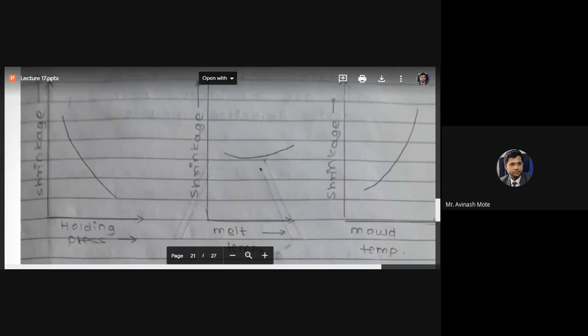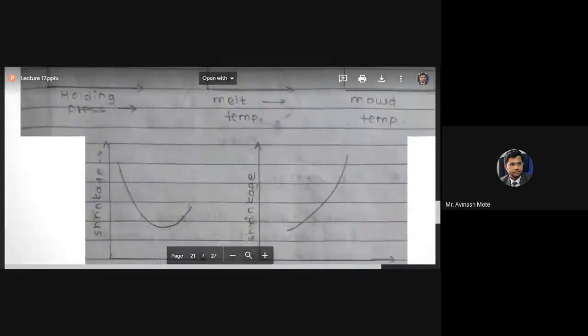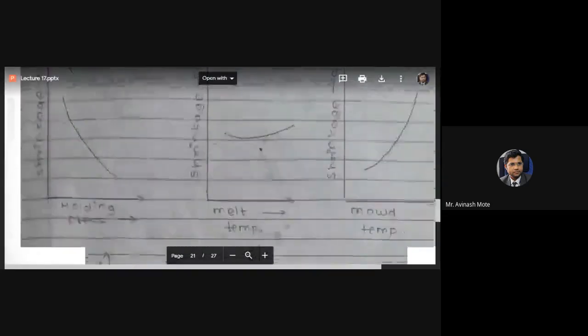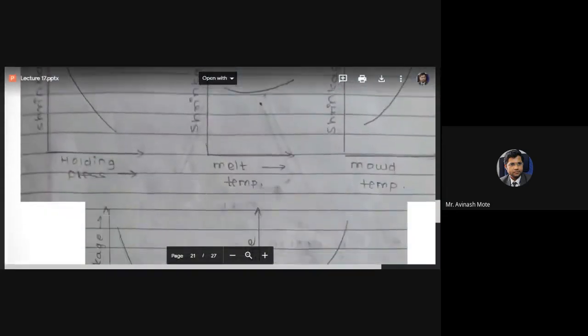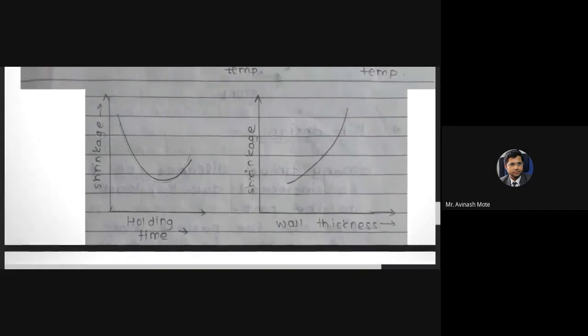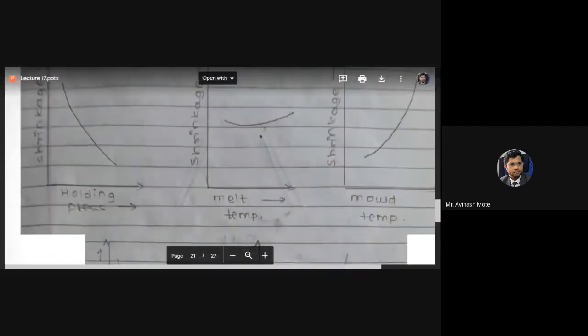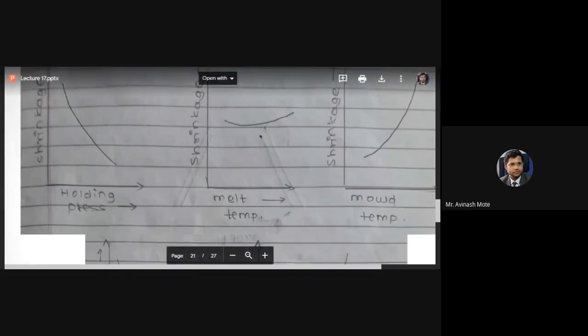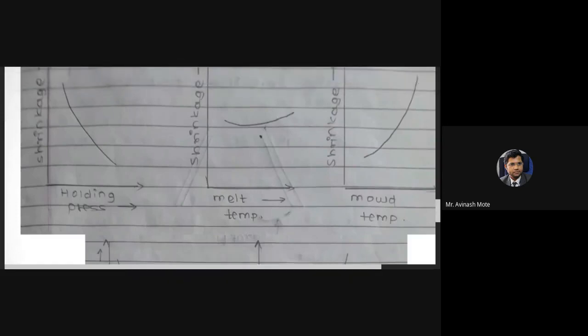So what is happening? If you check all the diagrams, mostly the shrinkage is more when you are increasing that particular parameter. It may be melt temperature, mold temperature, wall thickness, or holding time. Just in case of holding pressure, this shrinkage is going down. So what is happening actually?